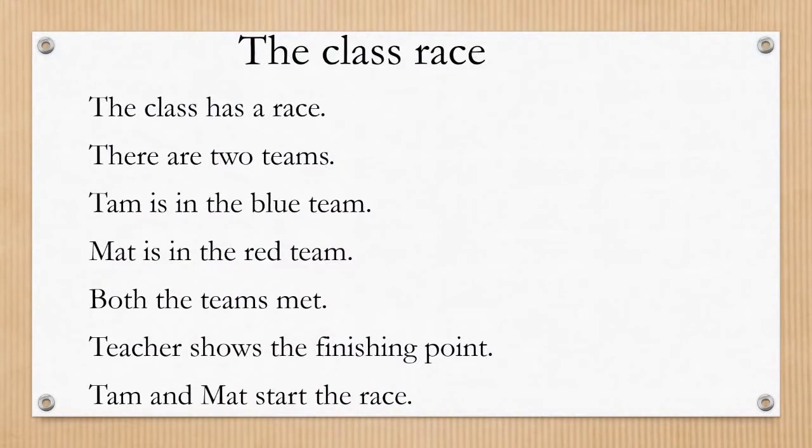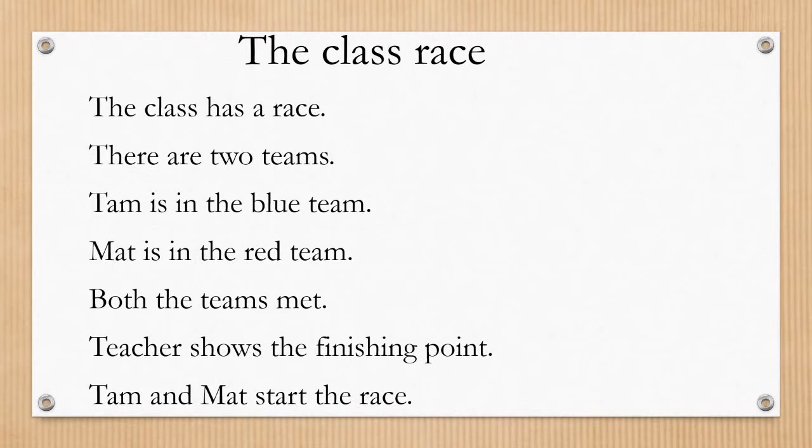The name of our second story is The Class Race. First, I will read and you listen to it. The class has a race. There are two teams. Tam is in the blue team. Matt is in the red team. Both the teams met. Teacher shows the finishing point. Tam and Matt start the race.